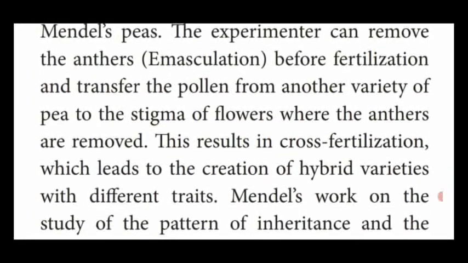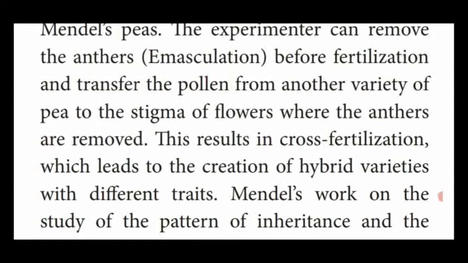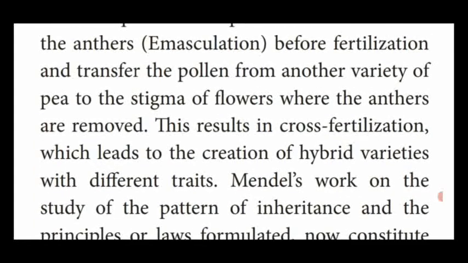Another one, cross-fertilization: the experimenter removes the anther from the flower and transfers pollen to the stigma of a flower of another variety of the pea plant where the anther is removed. That is said to be cross-fertilization.